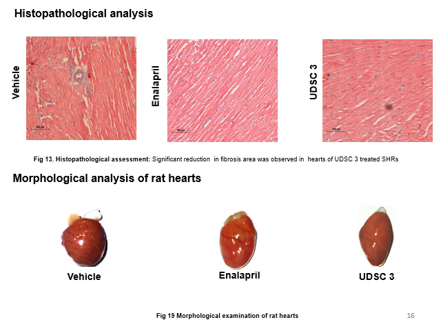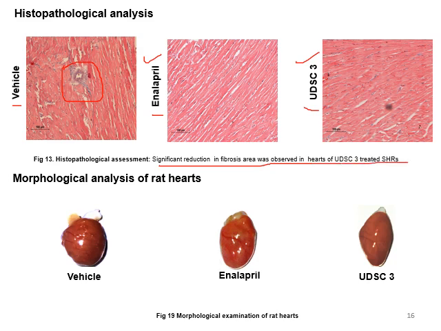Then we move further to check the histopathological aspects of rat hearts after the treatment of UDSC3. And this is the vehicle. This is enalapril treated SHR heart, and this is UDSC3 treated rat heart. You can find here that this is the fibrosis area, which is significantly decreased in presence of UDSC3 and enalapril, which means that the compound causes a significant reduction in the fibrosis area after the treatment of UDSC3 in the chronic study.